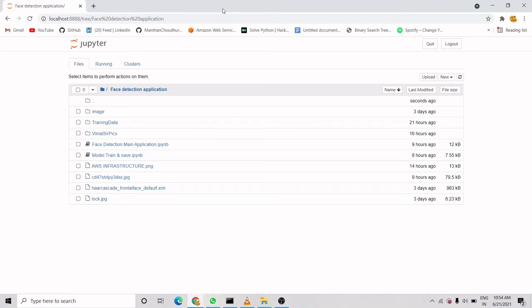Hello everyone, this is Shilpi and now I'm going to show one of the use cases of the face recognition model of machine learning. For that we have used Cascade for face recognition and the LBPH algorithm for model training.